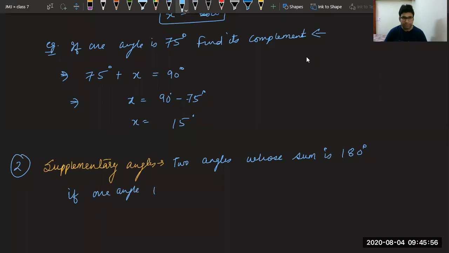So if one angle is 125 degree, find its supplement. All of you, if one angle given to you is 125 degree, find its supplement.